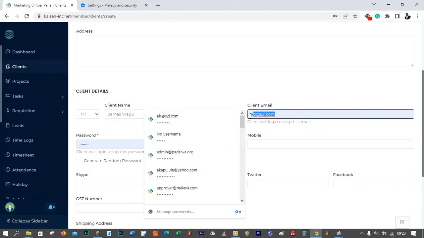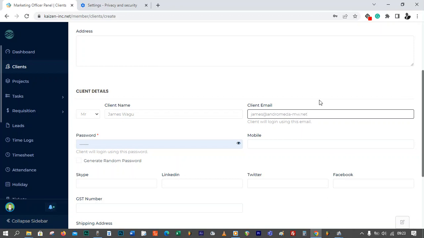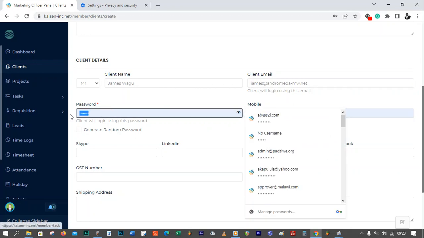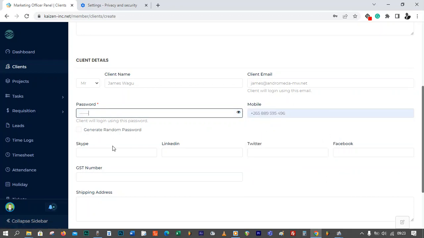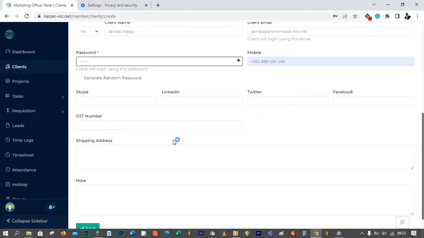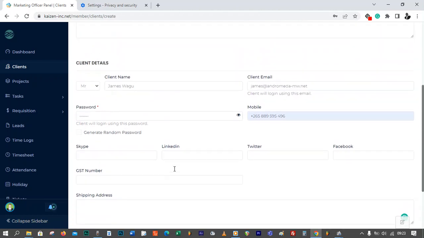So here you put the client email, James at Andromeda-mw.net. The mobile number, let's just put anything else. The password, let's just put something else, and then you can put, if you know, their Skype IDs or usernames, LinkedIn, Facebook, shipping address, GST numbers, notes, any note that you want to attach to the client.